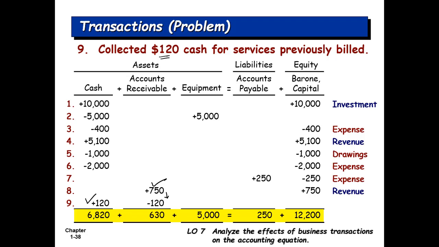Again, account receivables are 630, and there is 5,000 in equipment, and that should be equal to 250 plus 12,200. So basically 12,450. That is the total on both sides of the equation. That means your equation is balanced. So your equation should always remain balanced after every transaction.